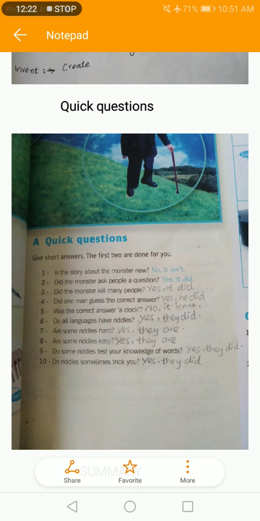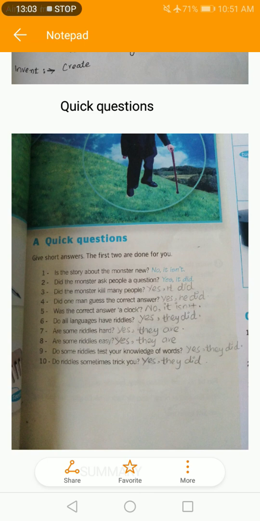So, yes, he did. Was the correct answer a clock? No, it is a man. We have already read that it's a man, so no, it isn't. Do all languages have riddles? Yes, they do. All languages have different riddles. Some of them are hard and some of them are easy. So are some riddles hard? Yes, they are. Are some riddles easy? Yes, they are. Do some riddles test your knowledge of words? Yes, they do. Riddles are there to test your knowledge of words, to test your vocabulary.